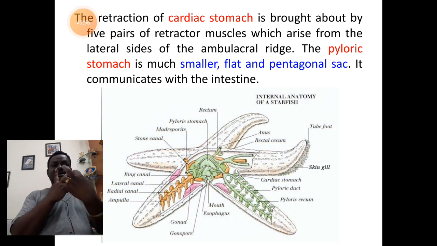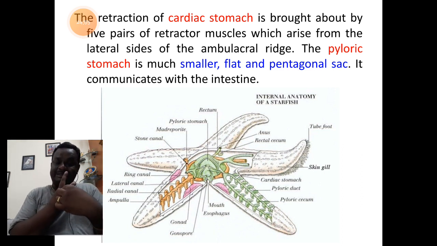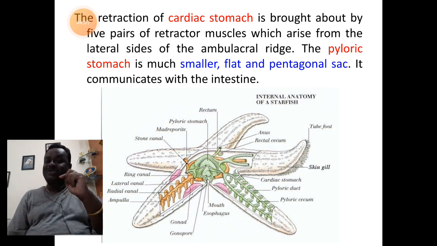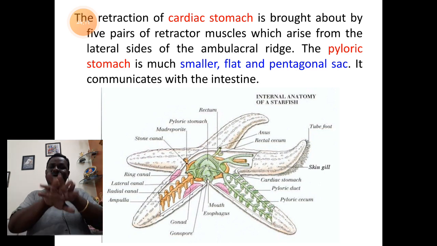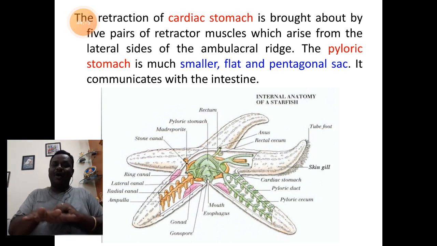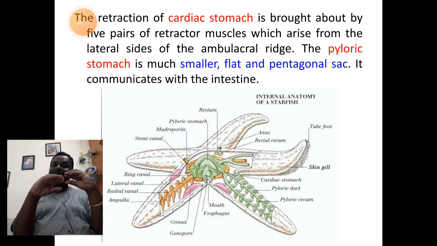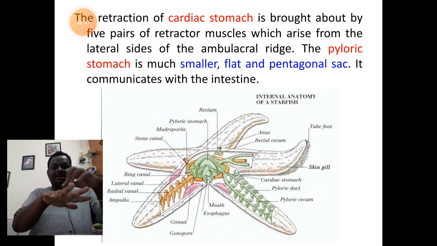Each of these two pyloric ceca are joined down by means of a common duct, which you call the pyloric duct. The pyloric duct will communicate with the pyloric stomach. So you'll have to understand it by imagining the concept. You have a star-shaped flat chamber of pyloric stomach.